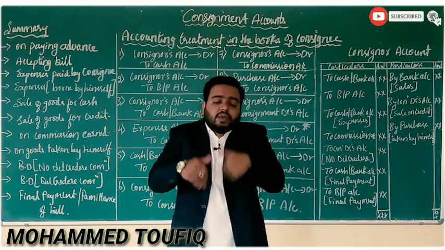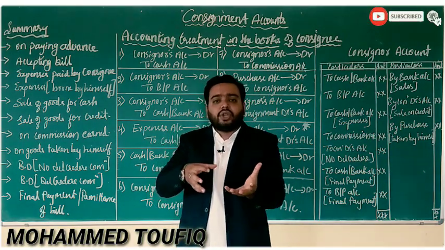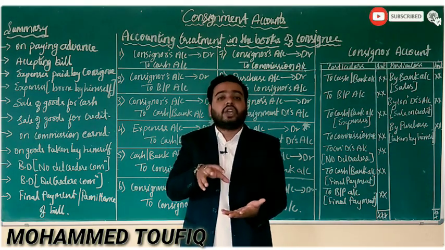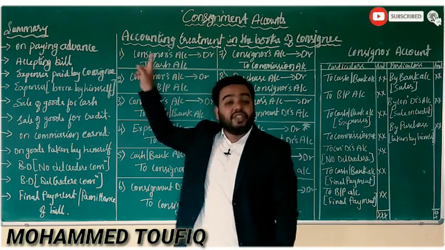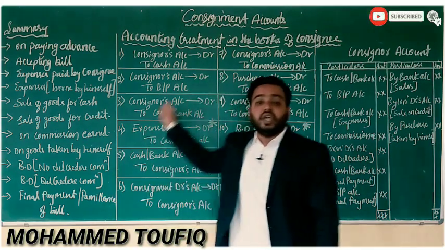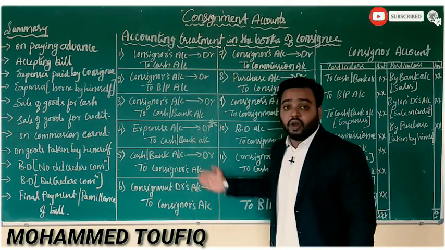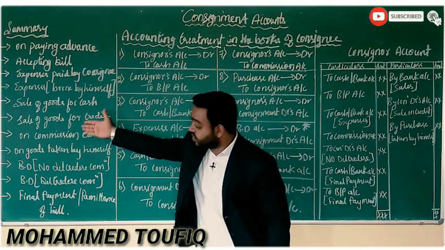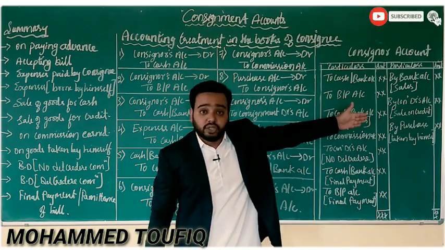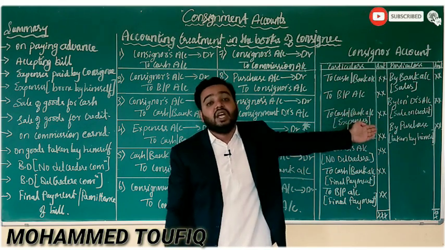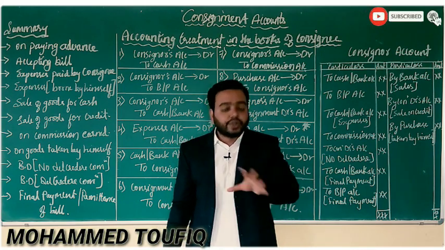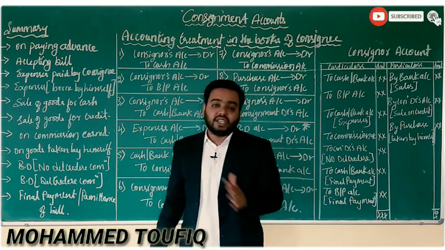In a maximum way, if you are trying to find out a huge adjustment in the consignment accounts where you have to record a transaction in the books of a consignee, then these will be the maximum transactions, which you can understand with the help of this summary. I have given the transactions, and on the basis of these transactions, I have given general entries to you, and also I have posted these general entries to one ledger account, that is consignor's account. Hope you have understood the accounting treatment in the books of a consignee.